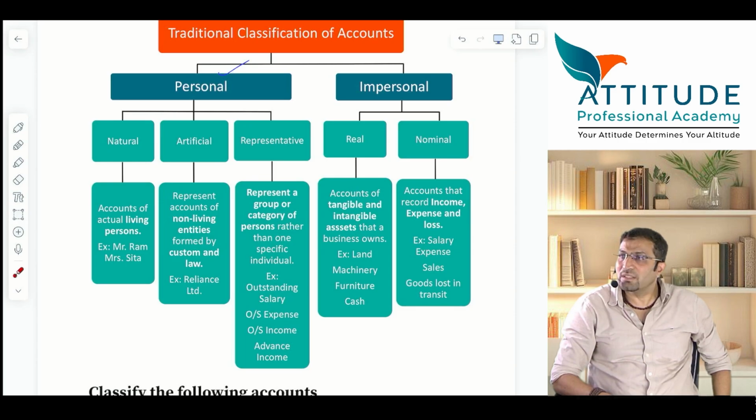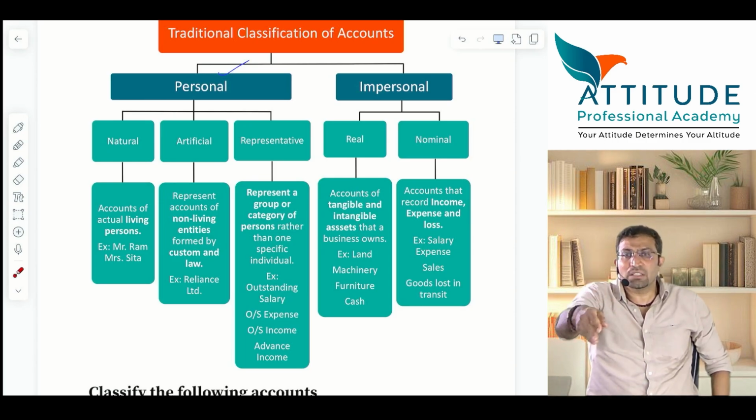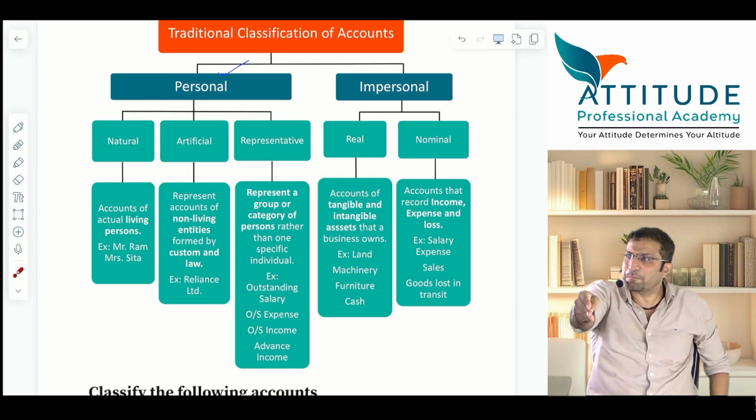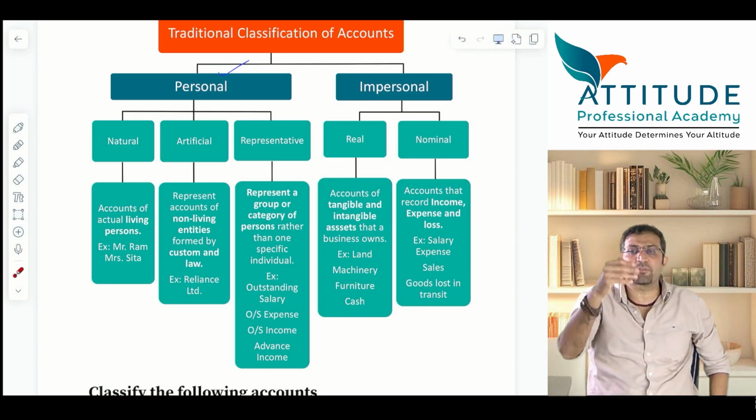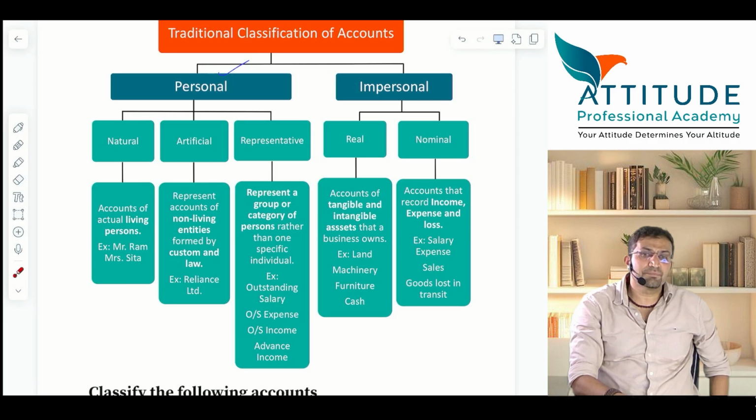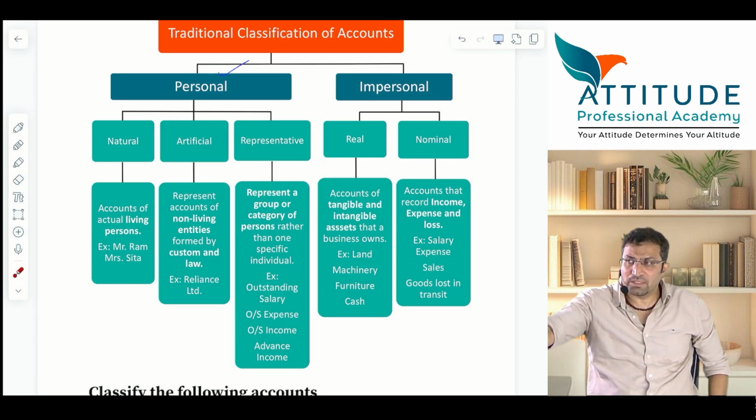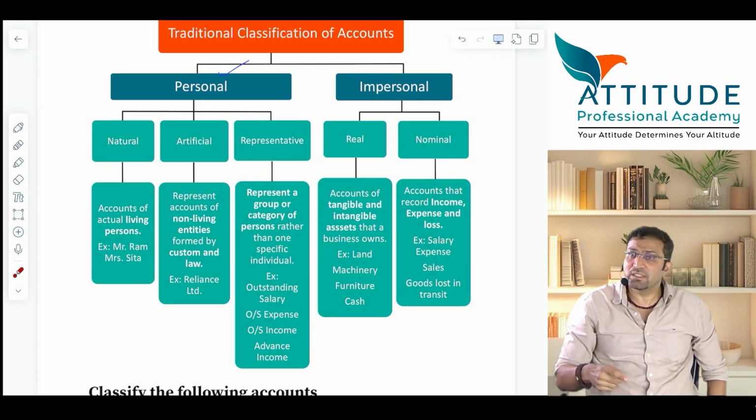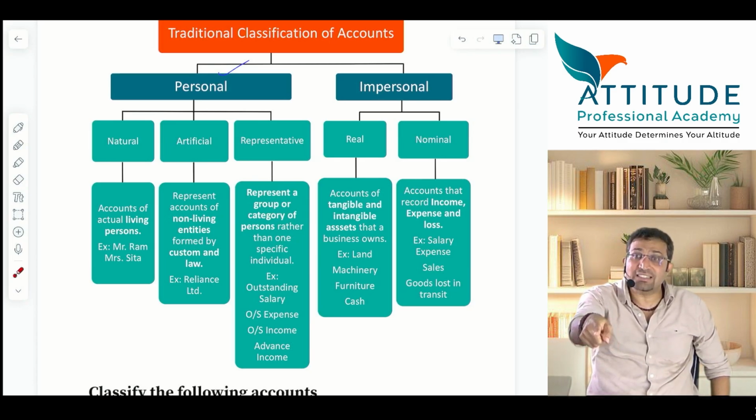Understood. Sometimes it is like this: let us say you're my tuition teacher, you have finished the portion on 31st March only, but I've still not paid the fees. I repeat, on 31st March you have finished off the portion. You rendered me the service, but I've still not paid the fees. Will you still record it as an income in your books? Answer is yes. Accrual basis.